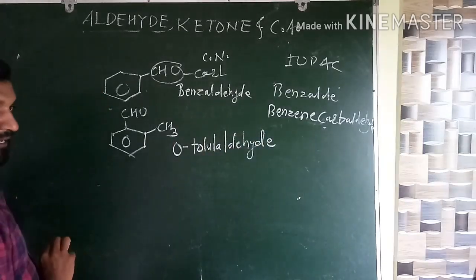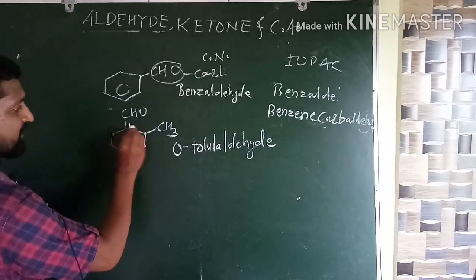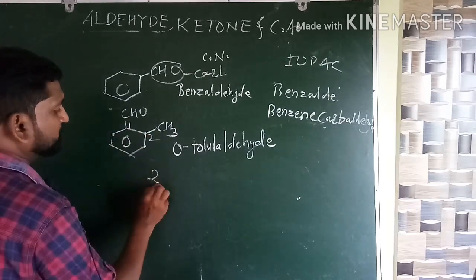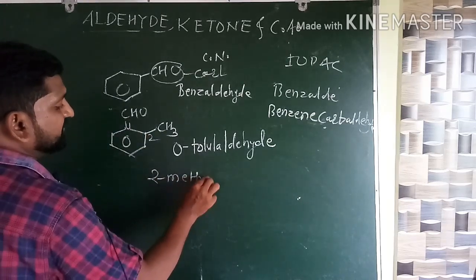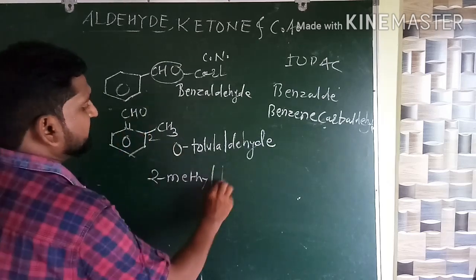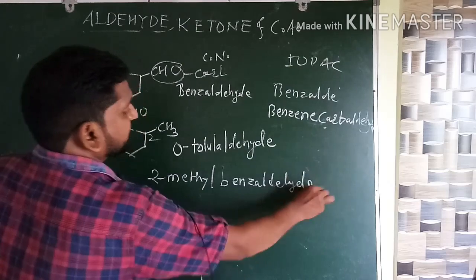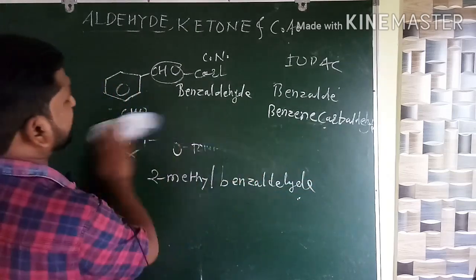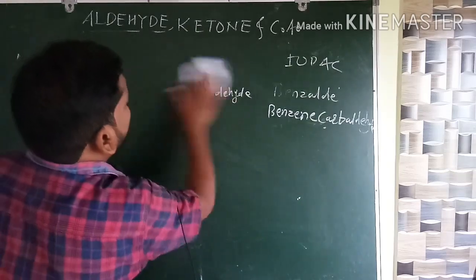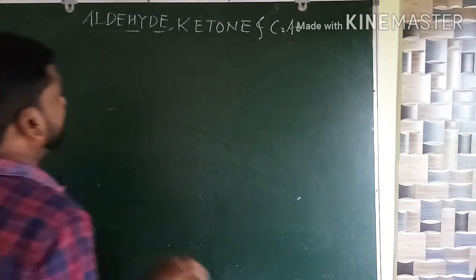Okay. Then what about the IUPAC name? Number 1, number 2. Yes, it will become 2-methyl benzaldehyde. Okay. So many more examples are there which are of interest.